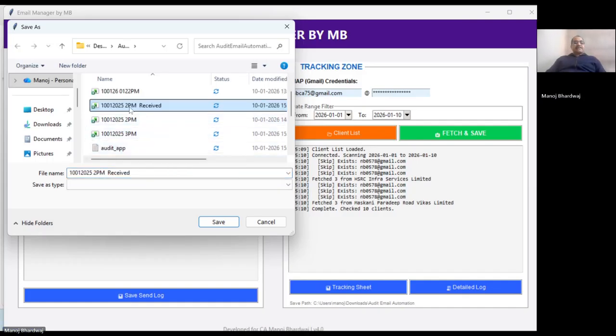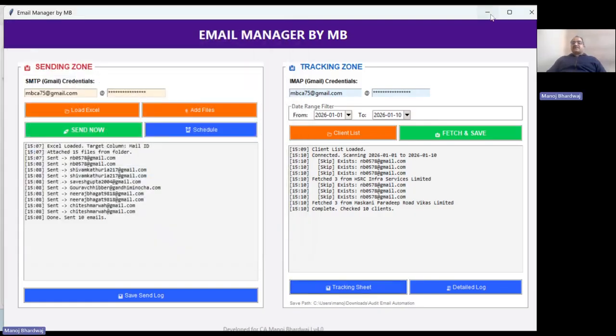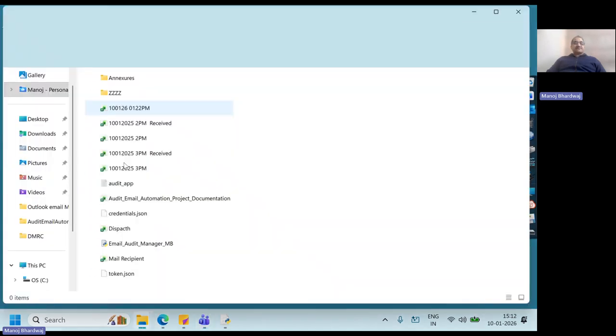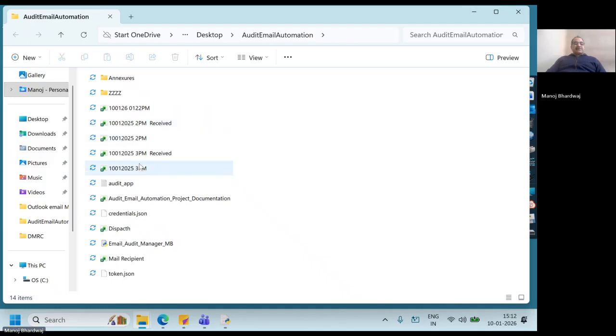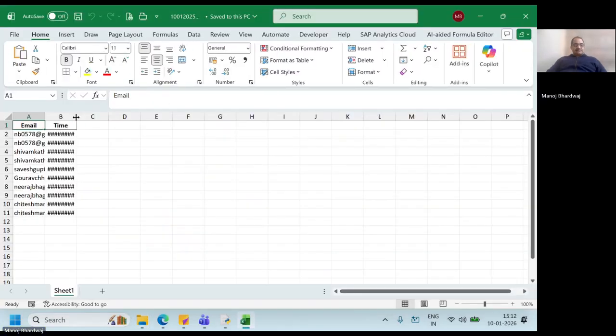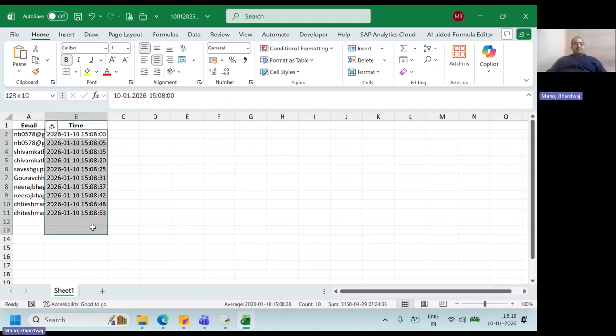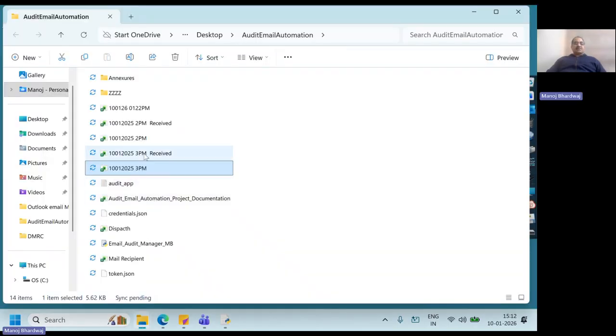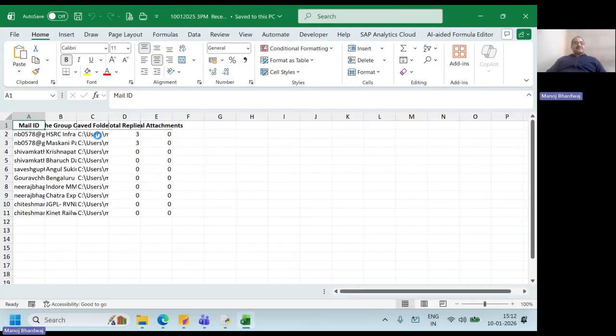This I'll put in 3 p.m. 3 p.m. Save. Now this is the last step that I'll be showing. I'll just go to my audit emails. Here, 3 p.m. I had put. This is the detail of emails that have been sent. The email had been sent to these email IDs at this point, at this time. Save. Now, this is the other folder, received 3 p.m., where the emails have been received.